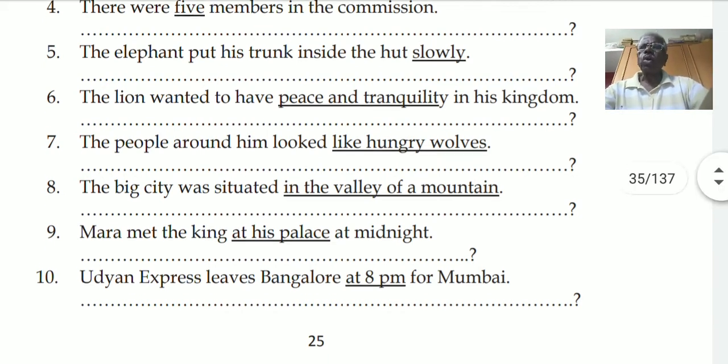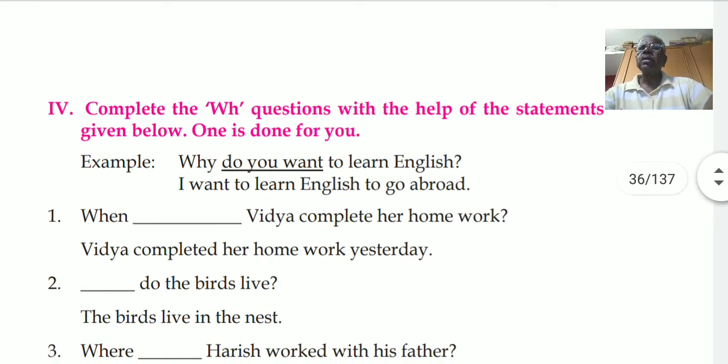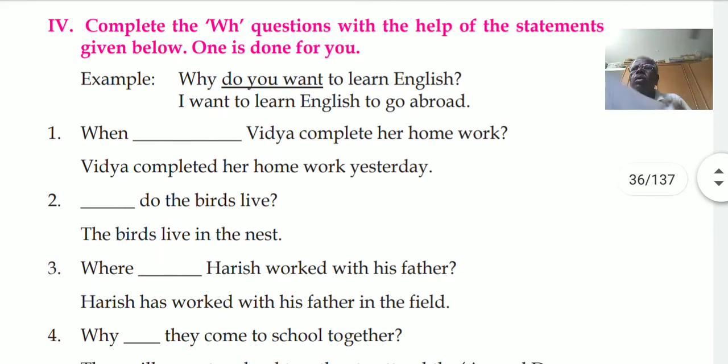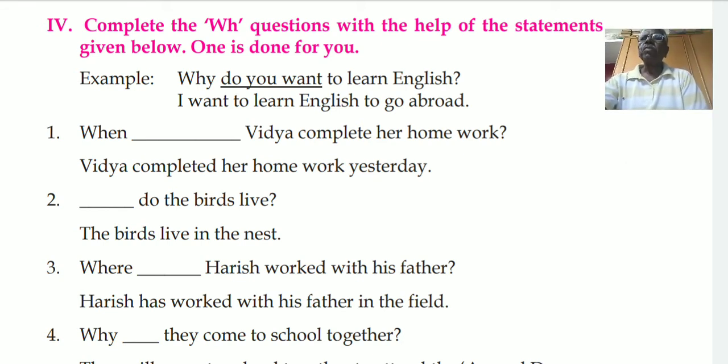I hope you have taken down all these answers. So go to page number 20, next page. Exercise 4. Complete the WH questions with the help of the statements given below. There are some statements given, so you have to complete the WH questions. For example, the statement given is: I want to learn English to go abroad. So what is the question framed? Why do you want to learn English?